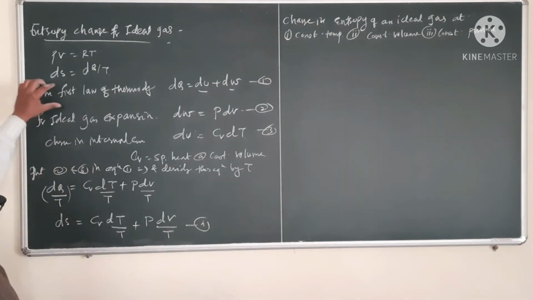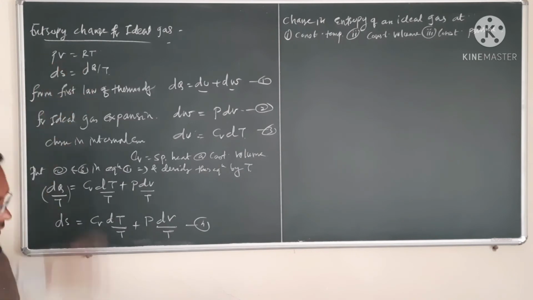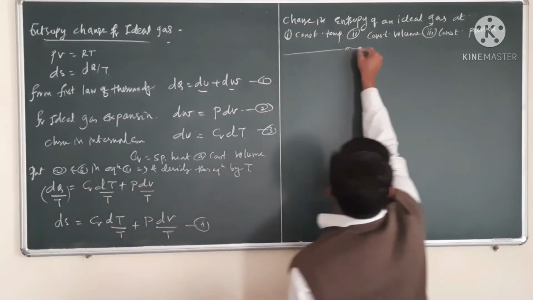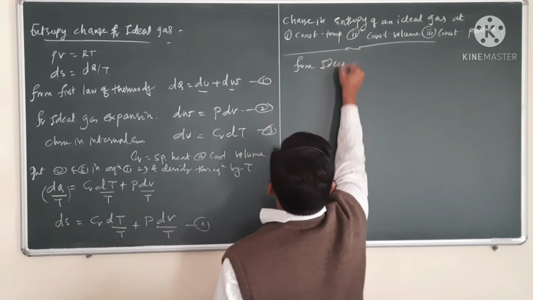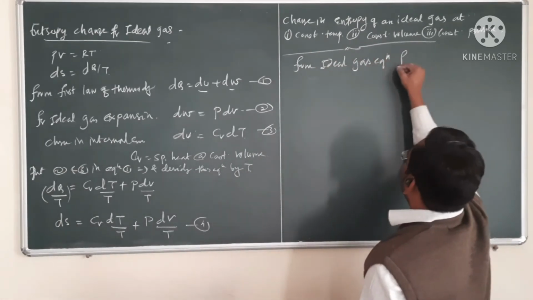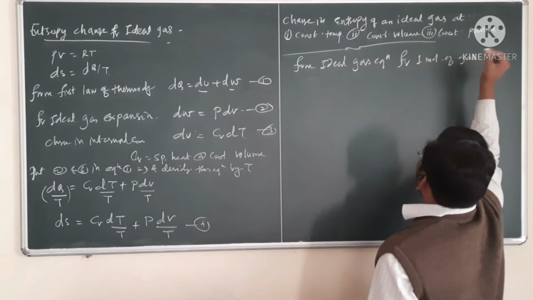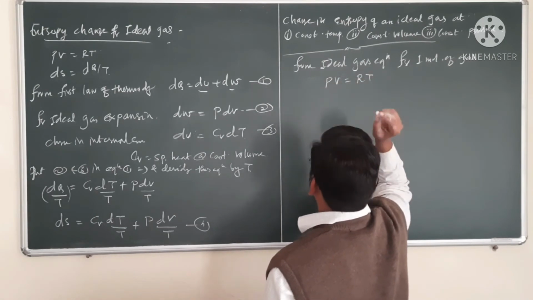Now remember, for ideal gas, the ideal gas equation is satisfied. So from the ideal gas equation, for 1 mole of a gas, we can write PV = RT.